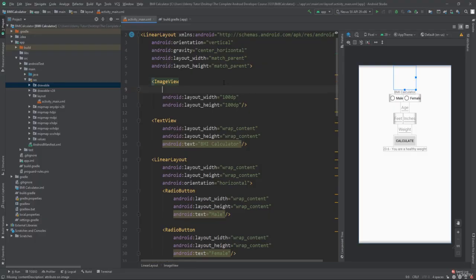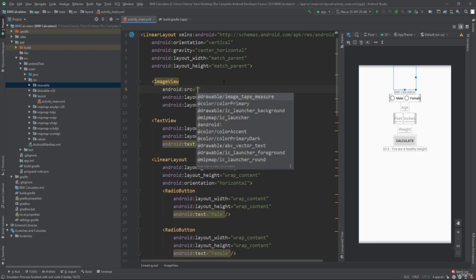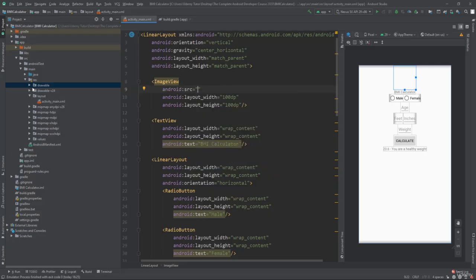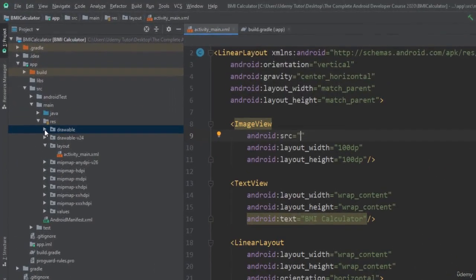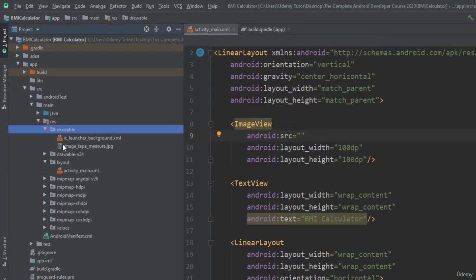So to use a file in any widget which is capable of using a file, the attribute we need is src, standing for source, a bit like our source folder on the left. So do src and autocomplete that. And if you remember the image that we imported, it was a drawable. It's in our drawable folder actually to the left. If I just escape that, you see here. So when we imported it, if I open this folder, you can see the picture is there.